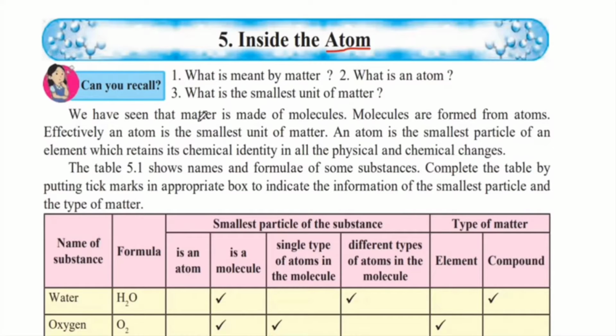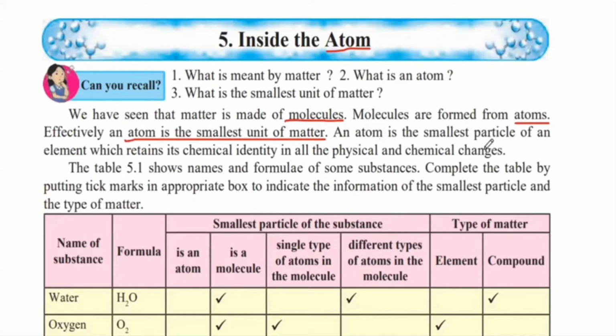We have seen that matter is made of molecules. Molecules are formed from atoms. So, in our surroundings, there are various substances, and each of them is made of matter. Within this matter are molecules, and molecules are nothing but different forms of atoms. Effectively, an atom is the smallest unit of matter. So, the atom is the smallest unit of matter.